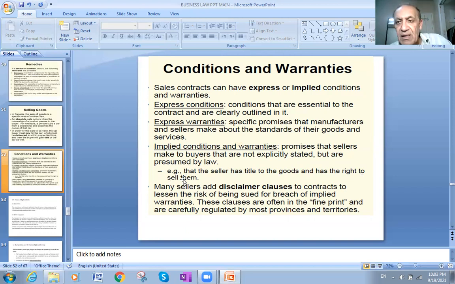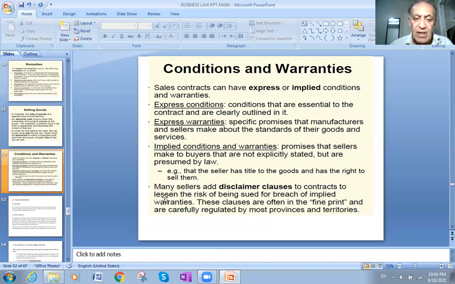Simply, when the seller is the one who sells, it's logical that this is an implied condition, because the seller has the power to sell. There is no need to say in the contract that I am the seller and I have the power to sell, because being the seller already means that he has the power to sell, and there is no need to write it in the contract. For that reason, we call it an implied condition.